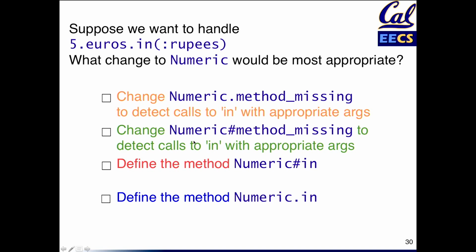So that's Numeric.method_missing, the class method. Or we could change the instance method, Numeric#method_missing, to do that same thing. We could define a new method called in as an instance method of Numeric. And by the way, by now you are getting used to the notation that Numeric.method_missing means method_missing is a class method. Numeric#method_missing means it's an instance method. That's just Ruby notational convention. Or we could define a class method, Numeric.in. So which of these 4 is likely to be the most appropriate way to handle this kind of example? Let's take a vote.